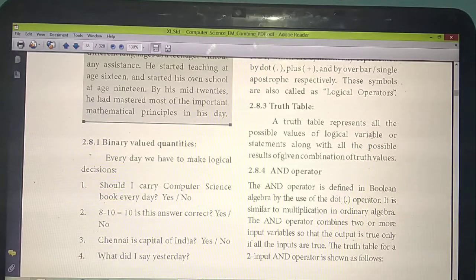That is called what? The variables we are calling a logical variable. So for example, A plus B, that is one statement of operations. For this, the possible values you are getting, that you are going to draw in a table, that is called which table? Truth table. Understand? This is also a very important question. So each operator will have a separate truth table. AND operator has a separate truth table, OR operator has a separate one, then NOT operator has a separate one. So each and everything will have a separate truth table. Understand?